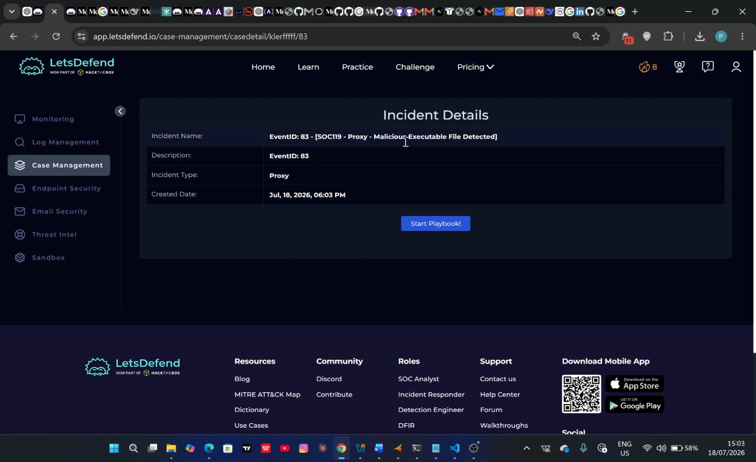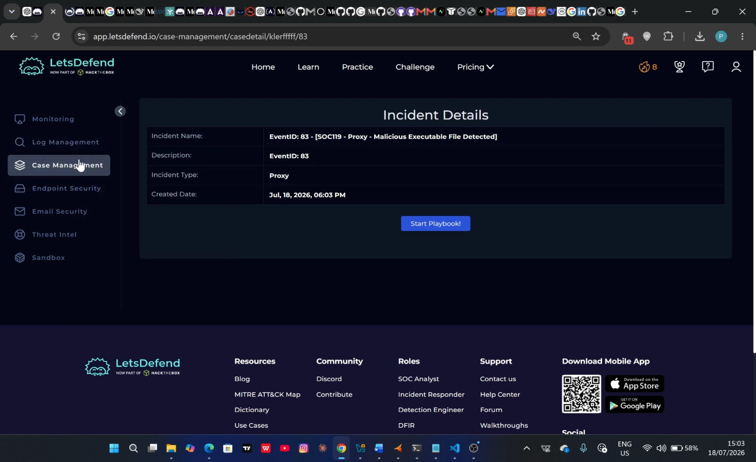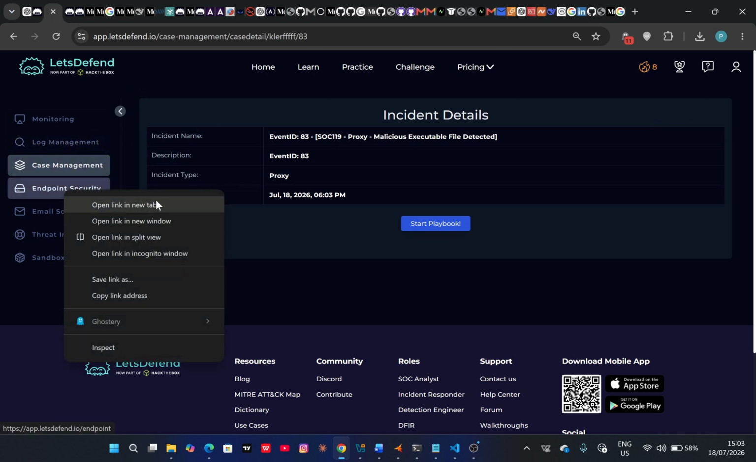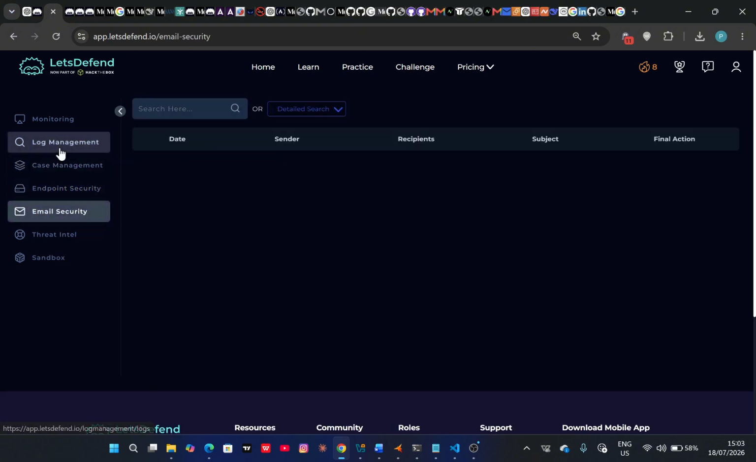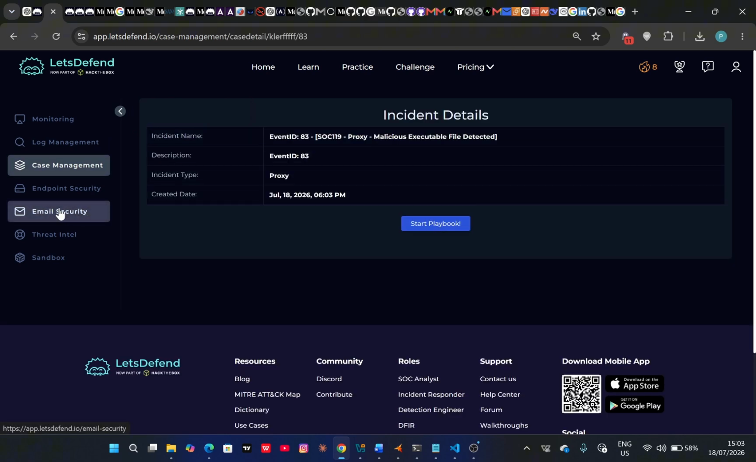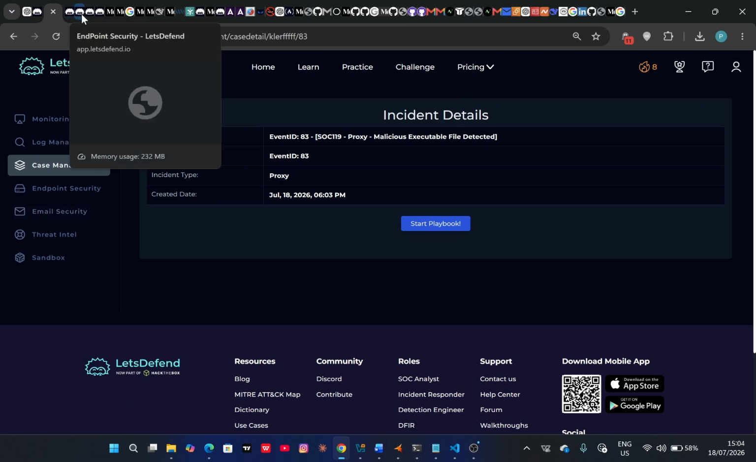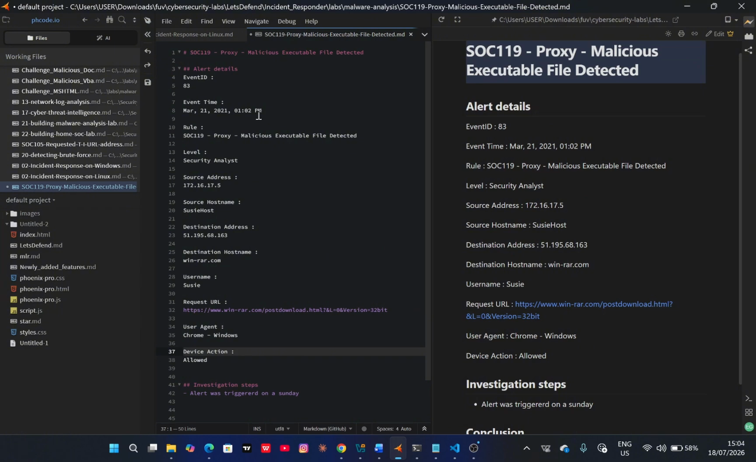then automatically playbook execution begins. Before I start off with the playbook, I'm going to open the log management platform, the endpoint security platform, and the email security platform, in a new tab. So I got the log management, endpoint security, and then email security over there. So back to the alert details.